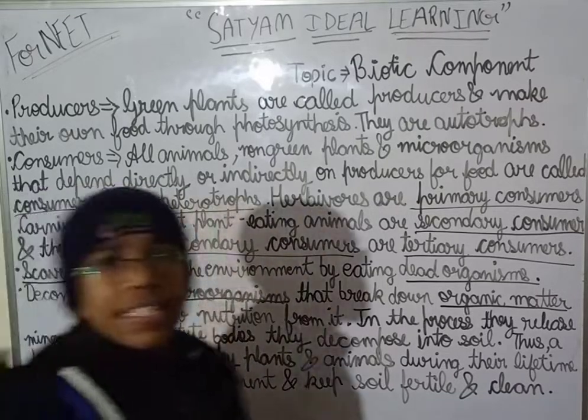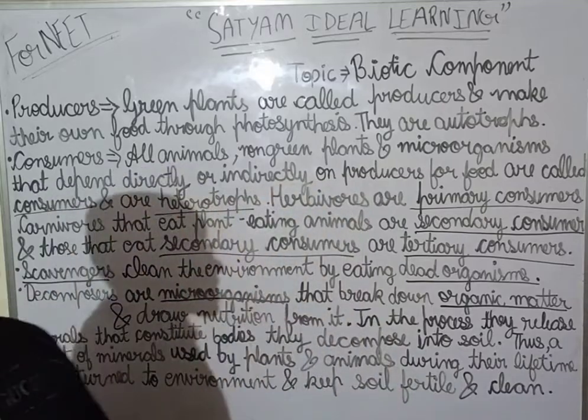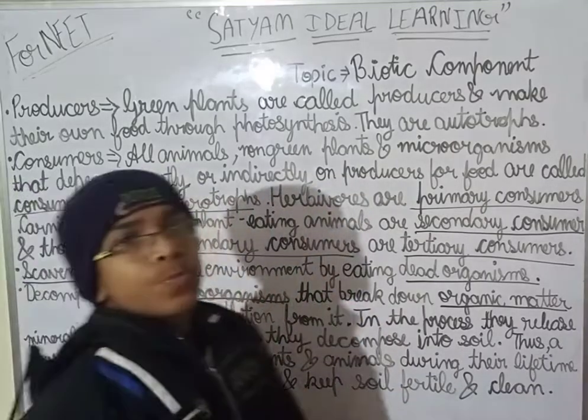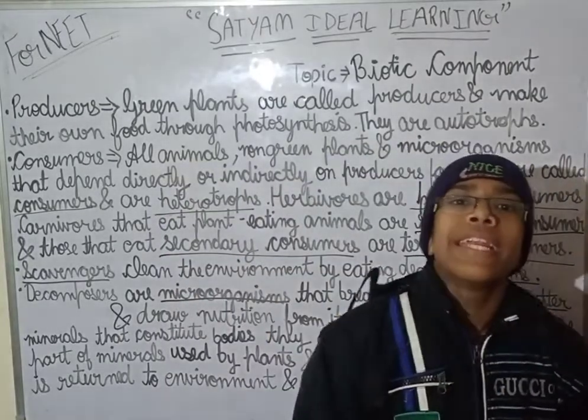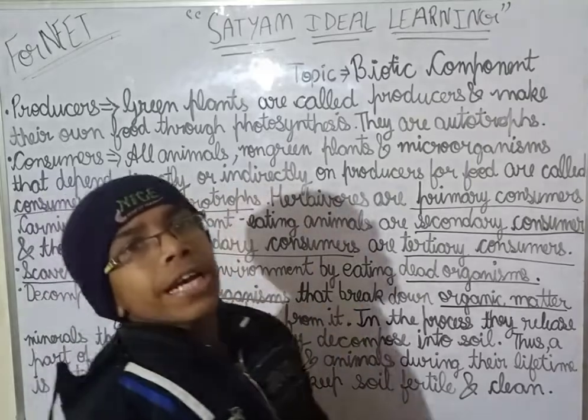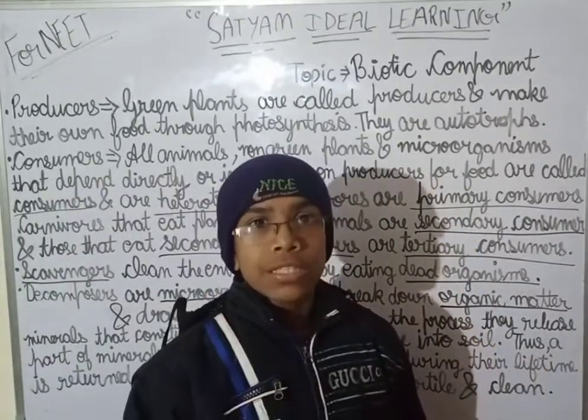And crop residue, these are some of the examples of the organic matter I am giving you. Now what are biodegradable and non-biodegradable waste?